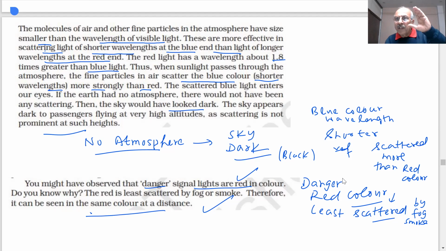Why do we have red colored signals? Danger signal is red because red color is least scattered. It has the longest wavelength. Even in fog and smoke, it is not scattered. Therefore, you will be able to see red light. If you are driving in the morning, you can see red lights of cars. So that is a danger signal. So why is the color of the sky blue? Because it has a shorter wavelength, it is scattered most. When maximum scattering takes place by the finer particles in the atmosphere, you will see blue color in the sky. Okay, noted.